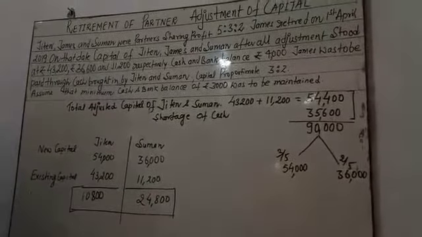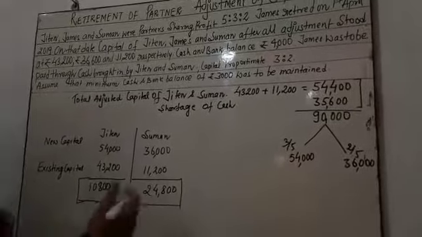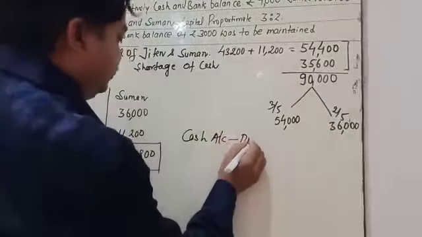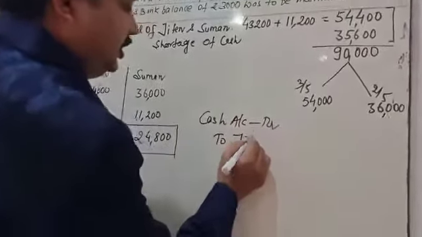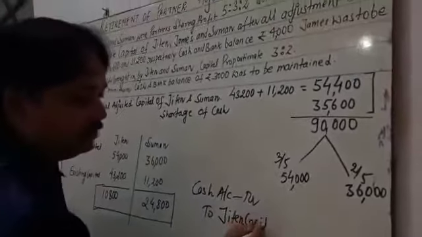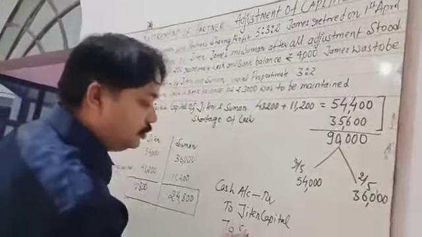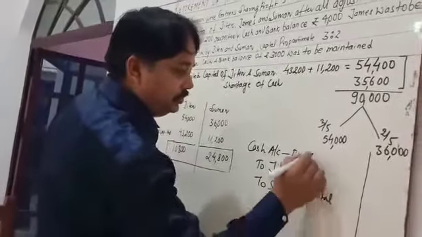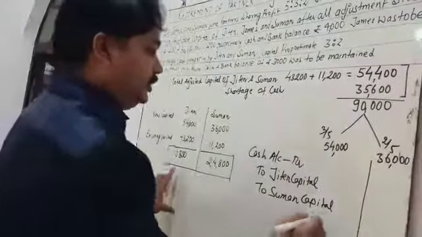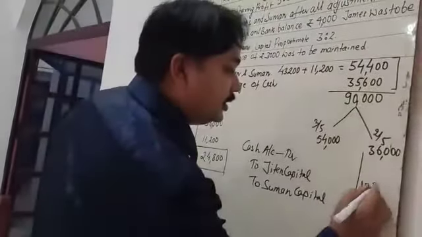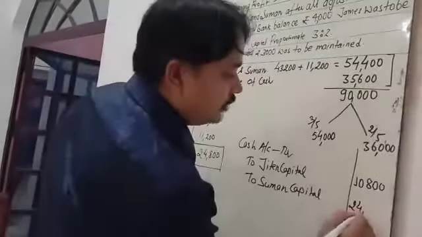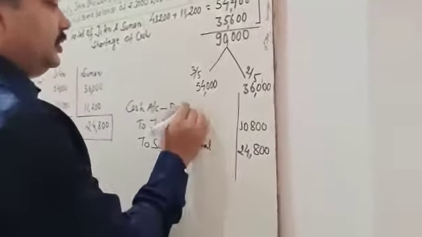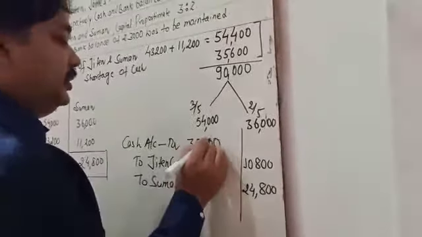Okay, so you are required to pass the journal entry, my dear student. So you have to write here cash account debit to Jiten capital account, to Suman capital account. Okay, write down here the first is 10,800, 24,800. What is the total? 35,600. My dear student, very simple.